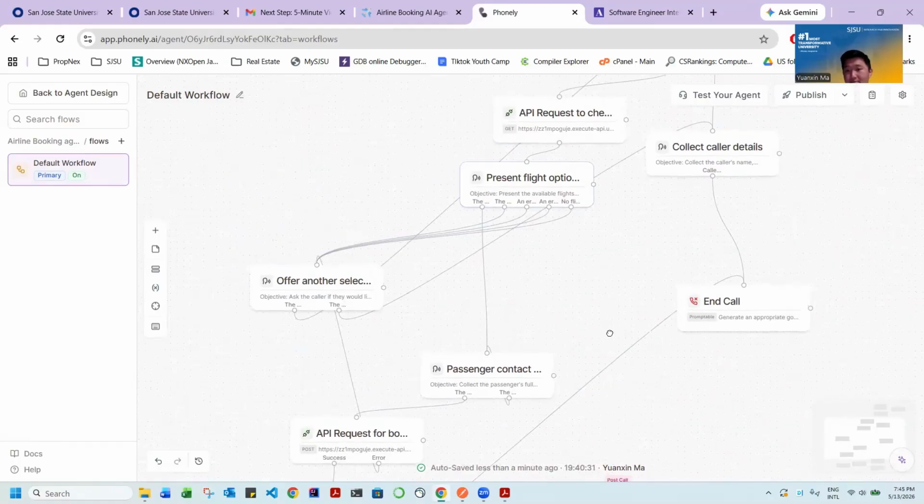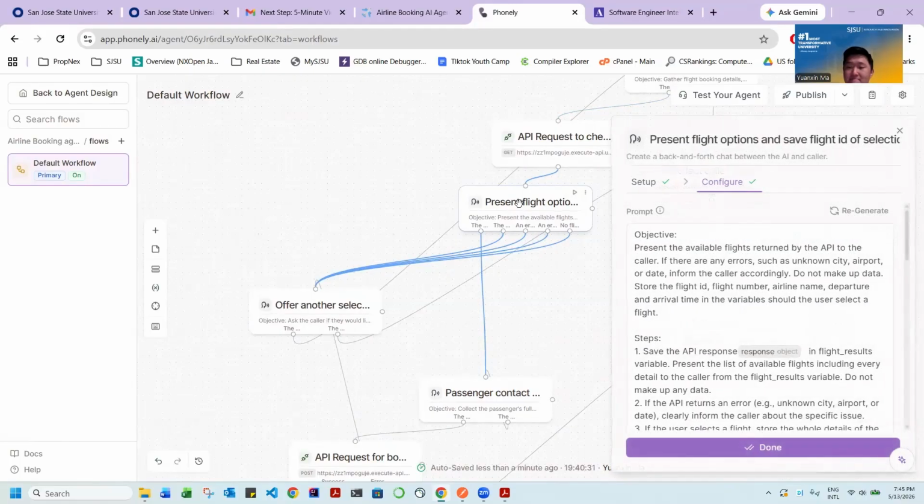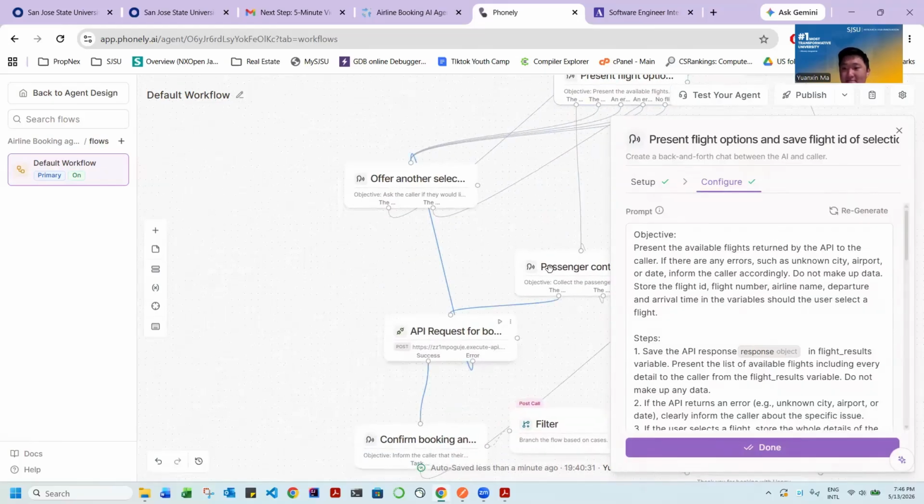The most important thing I learned in this project is that we have to be accurate with the prompting of the AI. Throughout testing, sometimes the AI would react differently because some of the scenarios were not prompted very carefully. The most important prompt, I feel, is in the objective and in this title, because from my experiment, when I didn't add the instruction to save the flight ID of the selected flight, the Phonely AI would just skip that, and then it becomes a problem when booking the flight.